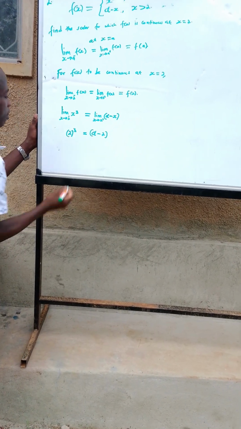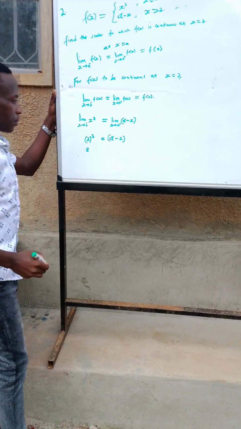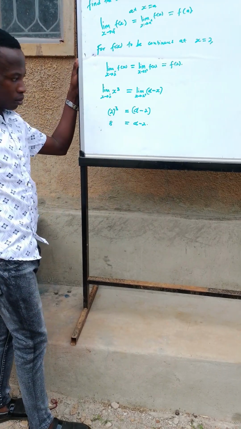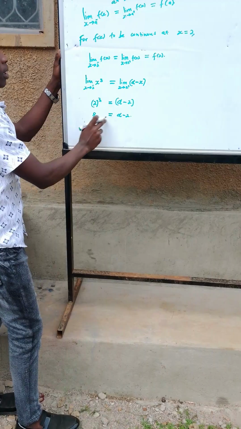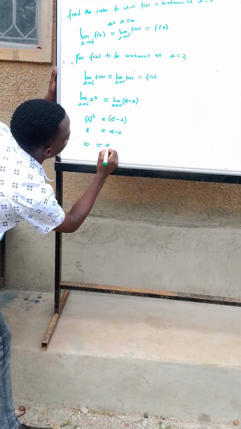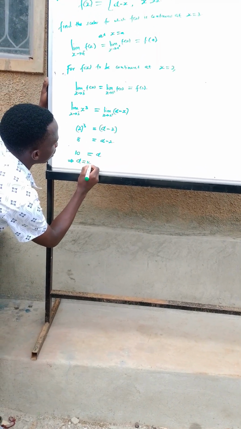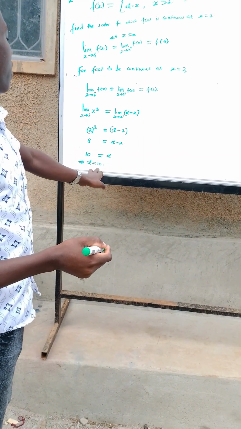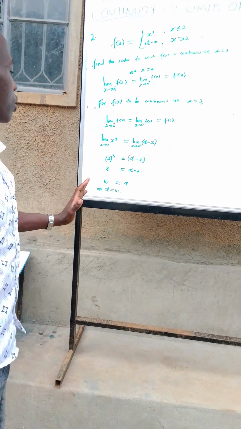From here we are going to solve mathematically. Then 2 cubed we are going to get 8 as equal to alpha minus 2. Then if you collect like terms, this one goes to this side, getting 10 as equal to alpha. This implies that alpha equals 10. So by getting the value of alpha, we are done, because we are told to find the scalar for which f of x is continuous at x equals 2.